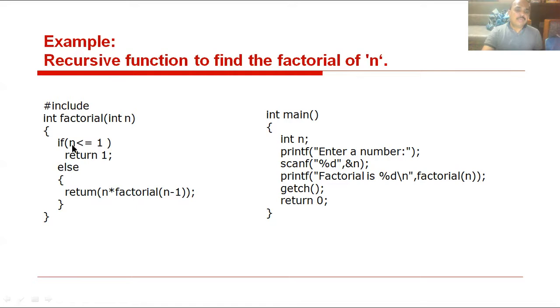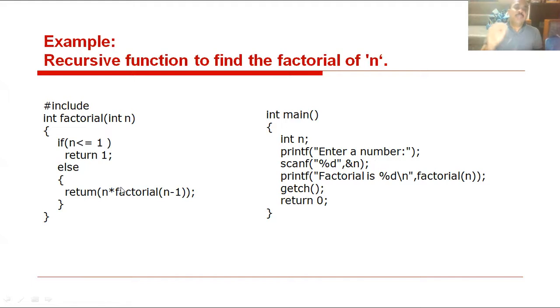Again, condition check. If 4 less than or equal to 1, the condition is false. Then return n, 5 into 4 into factorial of n minus 1. Clear? So then the next one, 3, n into 4 into 3 into factorial of n minus 1. Again, until n equal to 1, then it returns a value.